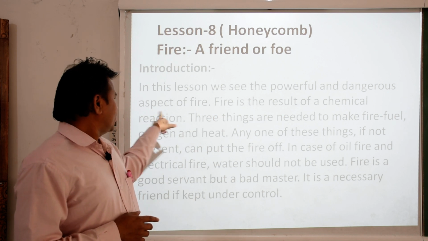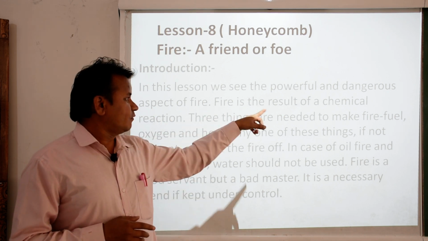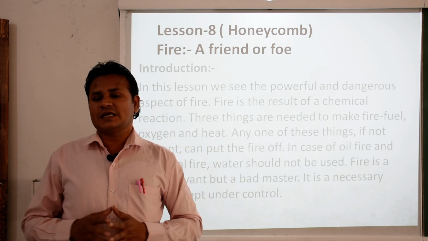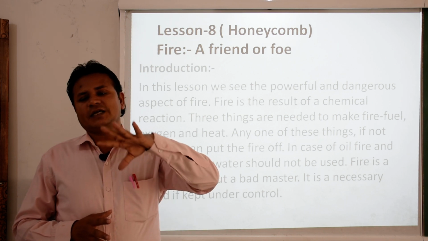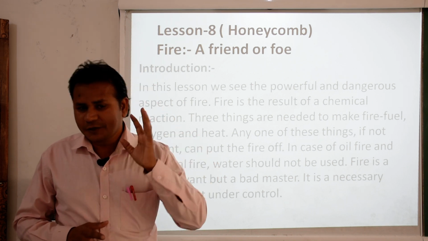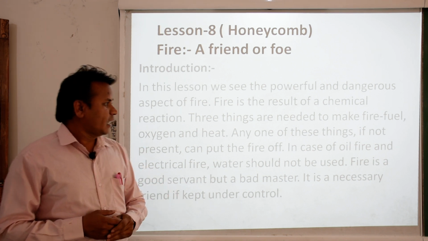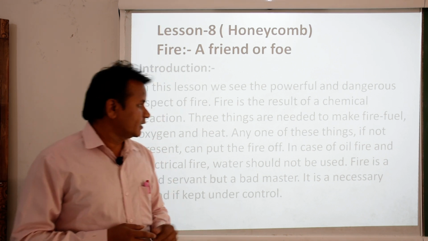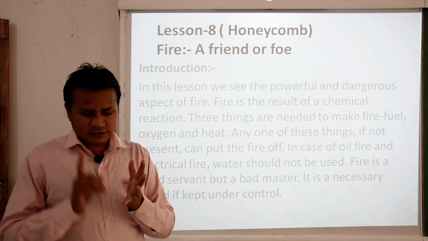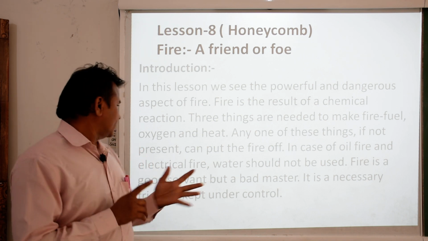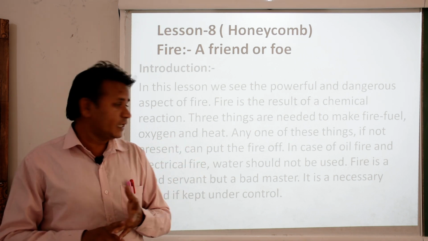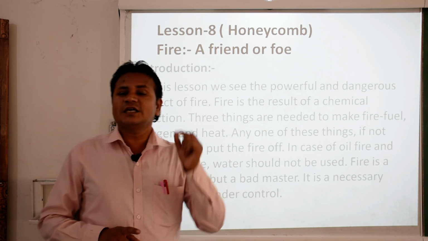As it is said, fire is a result of a chemical reaction, that means there are three main things needed. Fuel is necessary for the fire, another thing is oxygen, and the third thing is heat.